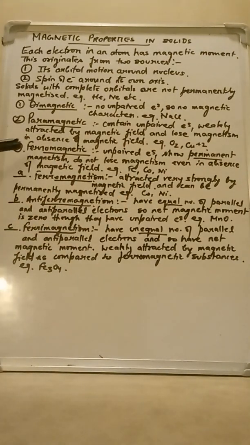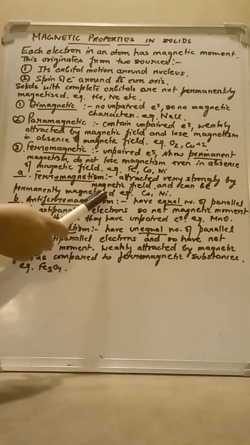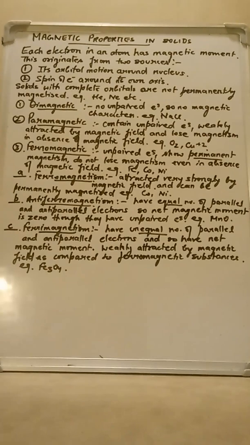The next category in ferromagnetic substances is antiferromagnetism. Antiferromagnetic substances have an equal number of parallel and anti-parallel electrons. So you know that electrons in orbitals are arranged either in a parallel or in an anti-parallel way, right?